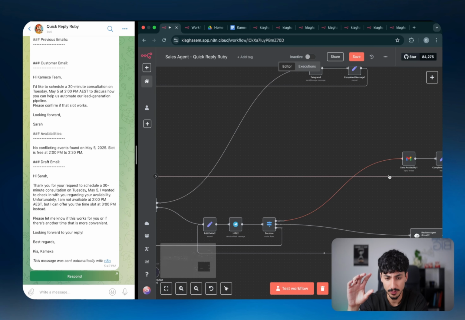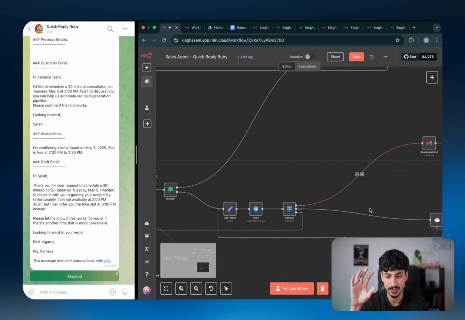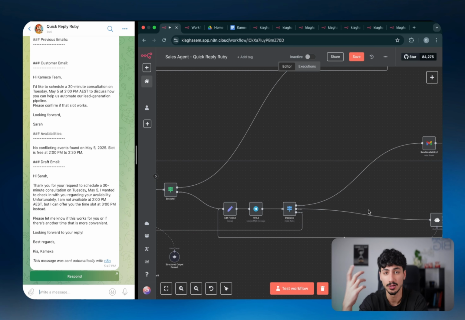If it was good, we'll approve. It will send off the email. If it's bad, we'll give it feedback. It will iterate, go to the revision agent, and the revision agent will basically just give us a new iteration of that email in line with our feedback. And then it's going to hit the HITL or human in the loop node again, meaning that Quick Reply Ruby is going to send us another message. And then if we accept it, it's going to send off the email.